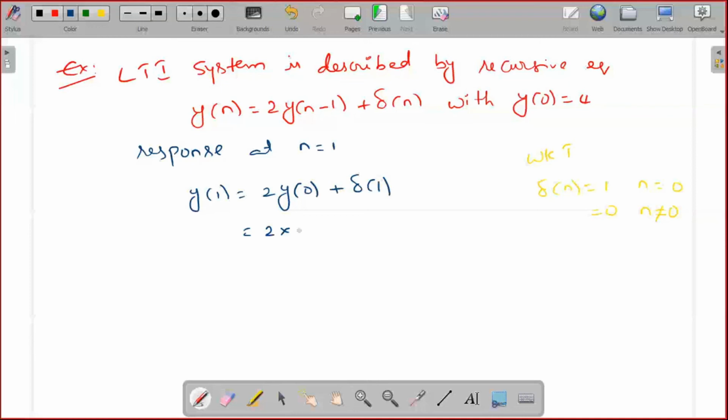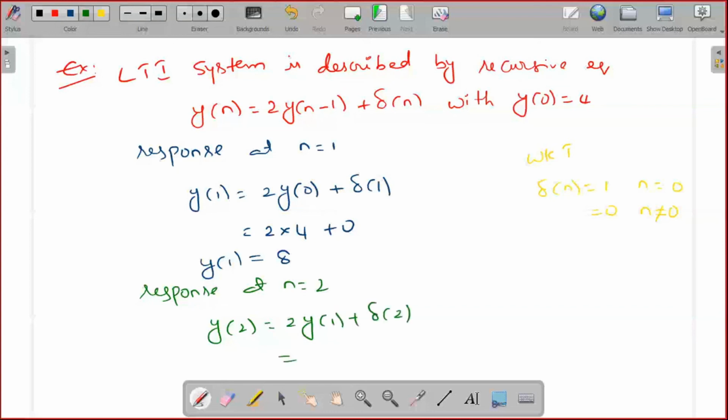Next, find the response at n is equal to 2. y of 2 is equal to 2 into y of 1 plus del of 2, which is nothing but 2 into y of 1. y of 1 is 8, so 2 into 8 is 16.